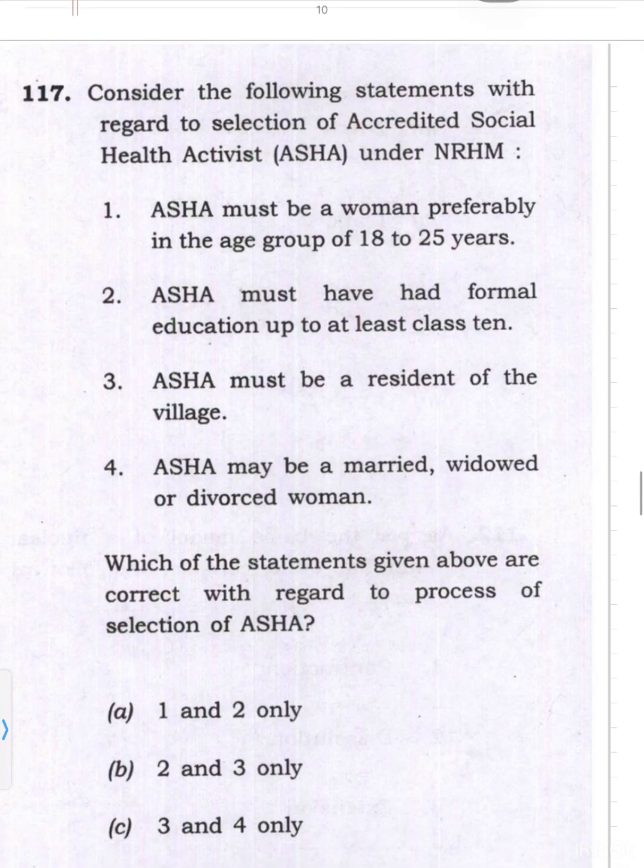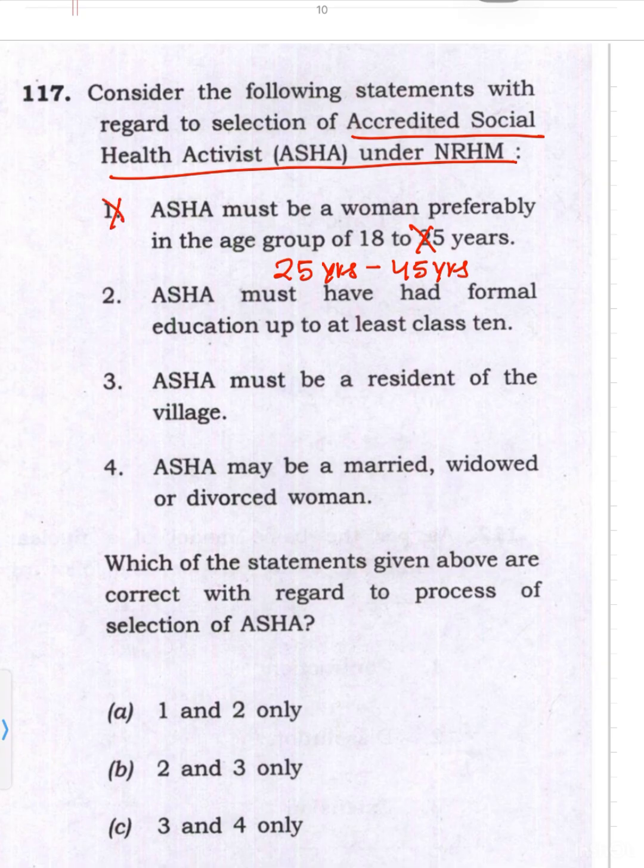Coming to 117. Consider the following statements with regard to selection of Accredited Social Health Activist, ASHA, under the National Rural Health Mission. First is, ASHA must be a woman, preferably in the age group of 18 to 25 years. No, she should be a woman from 25 years to 45 years of age. So first is wrong. Second, ASHA must have had formal education up to at least class 10. No, up to class 8th.